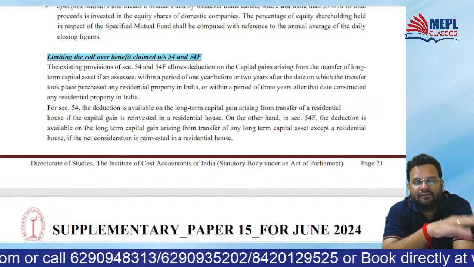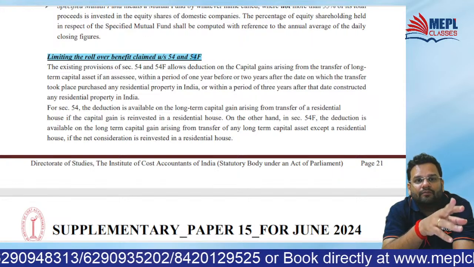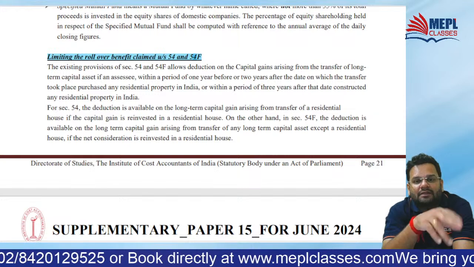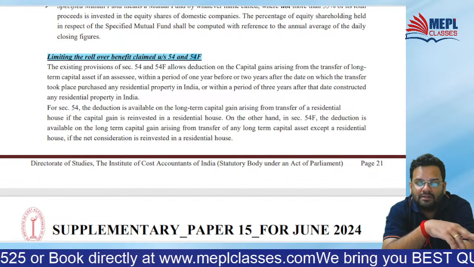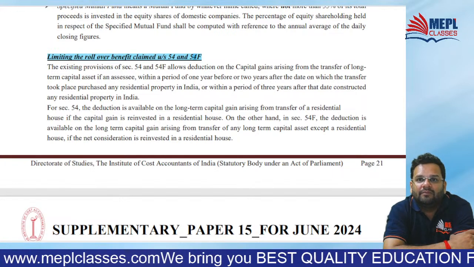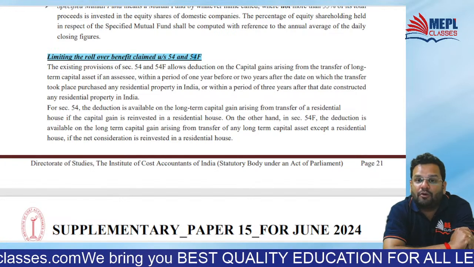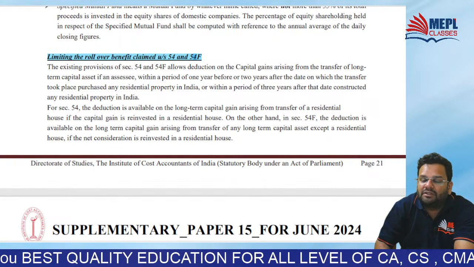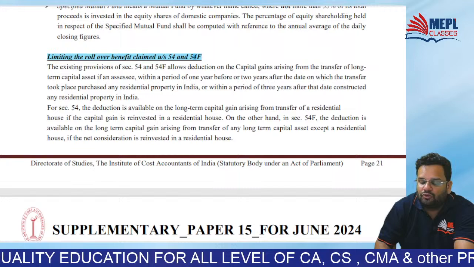Now they have just clarified that, by selling the house or by selling any asset other than house, when you want to invest in house, for time being, you can deposit the money in CGDA, capital gain deposit account. Now in this CGDA also, your deposit cannot exceed rupees 10 crores.